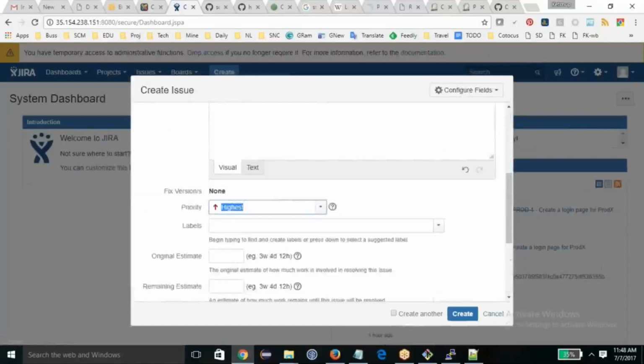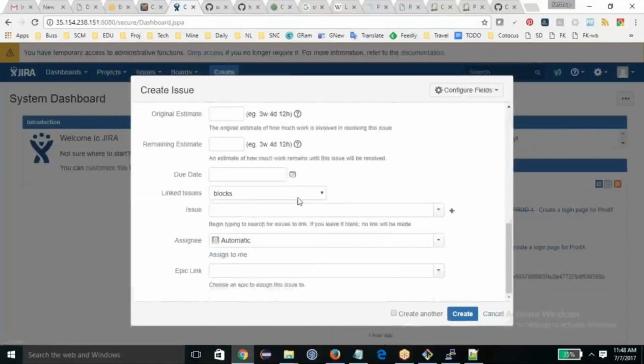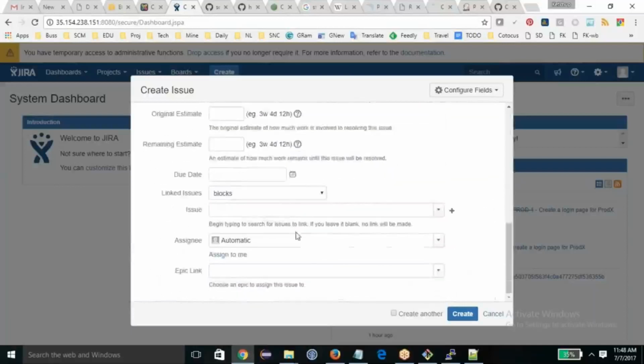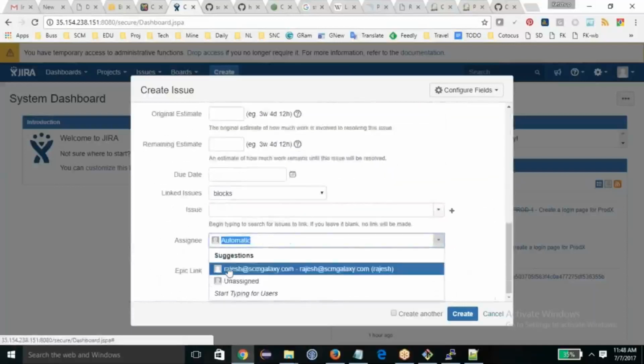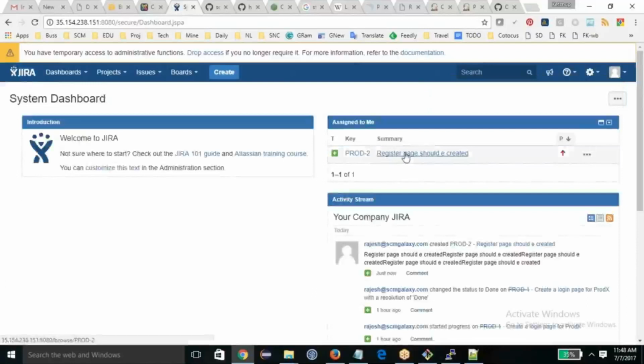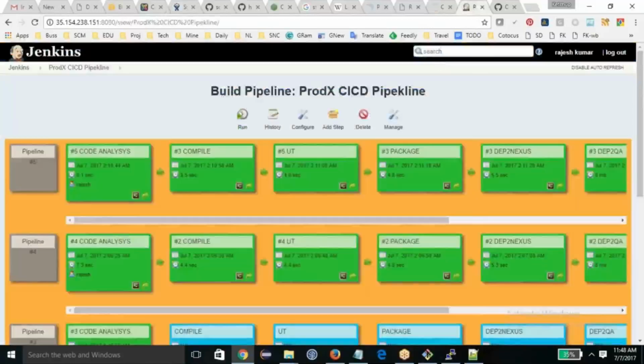I'll fill in everything, and now I'm assigning it to whom? Let me assign it to myself here, because I don't have any other developer in this system. So I got this ticket, and now I'm acting like a developer. Now I am going to work on this source code.